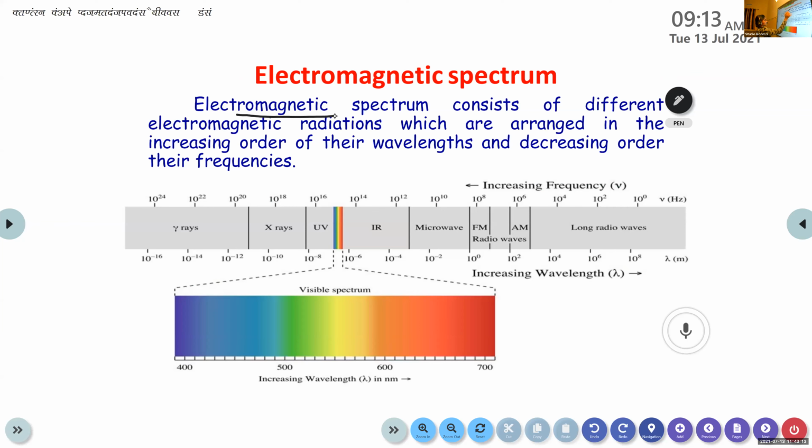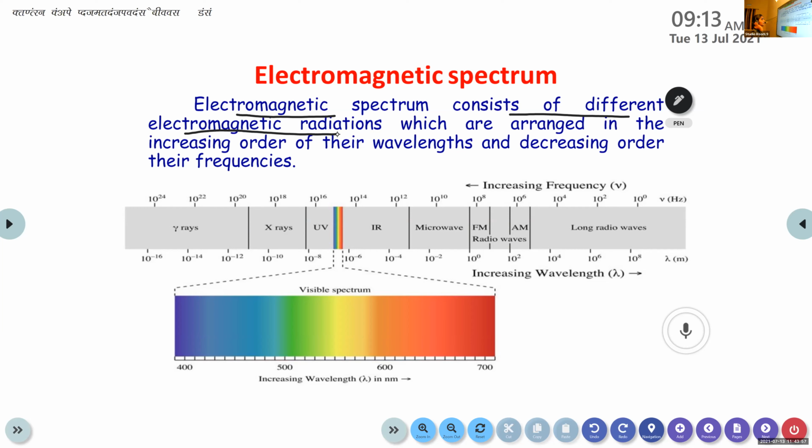The electromagnetic spectrum consists of different electromagnetic radiations, which are arranged in the increasing order of their wavelength and decreasing order of frequency. That means wavelength is inversely proportional to frequency. Wavelength increases, frequency decreases. That's why it is mentioned increasing order of wavelength and decreasing order of frequencies.